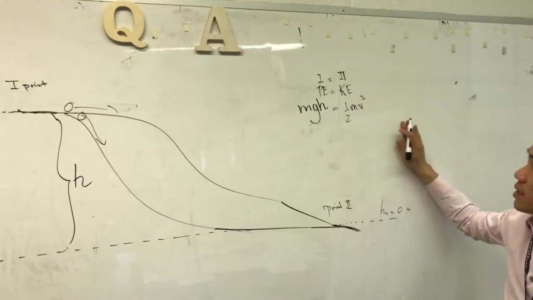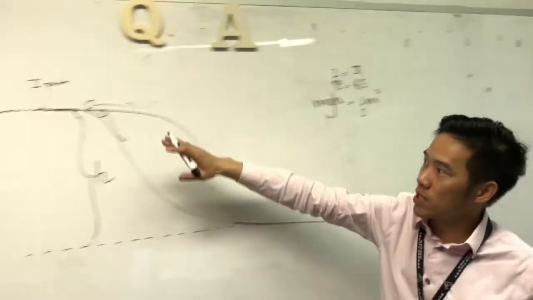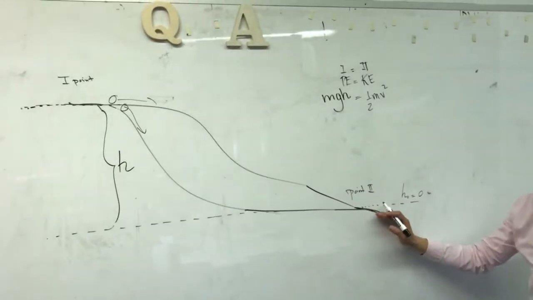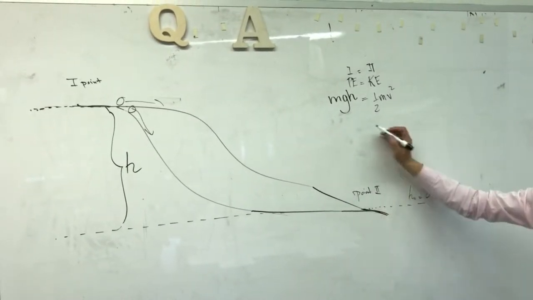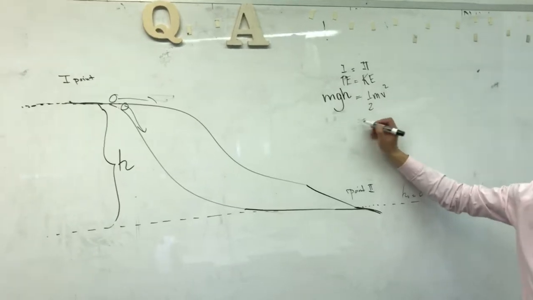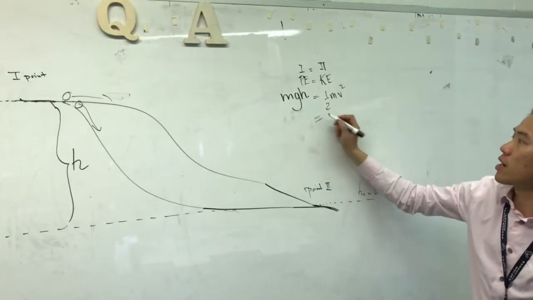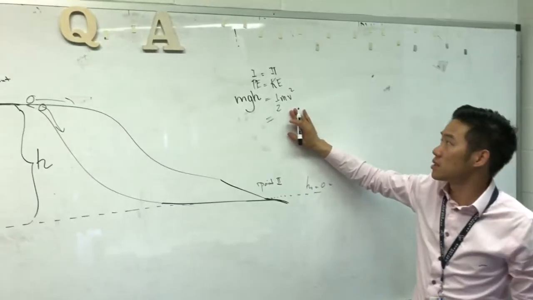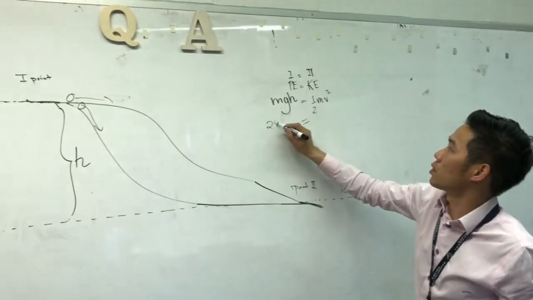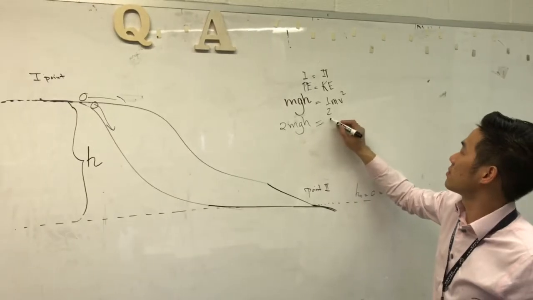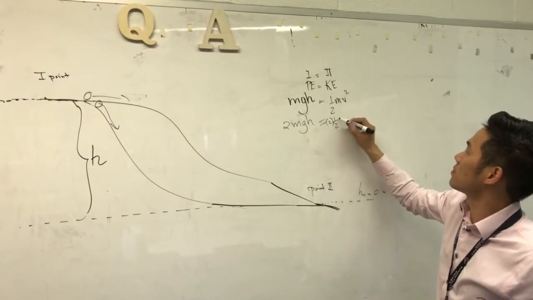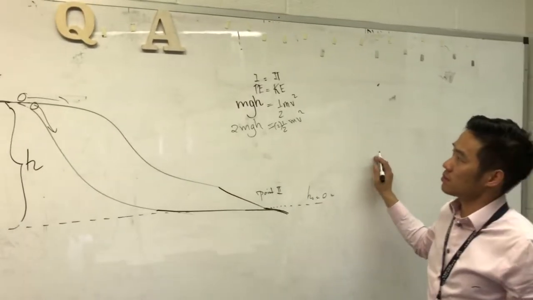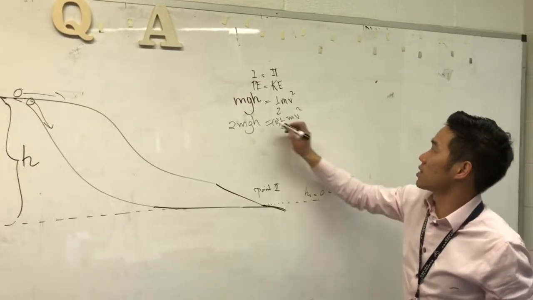So given the height, we're trying to figure out how fast they are going at the end of the ramp on the path. You're going to have to use algebra to figure out what the velocity is. What's the first step? Multiply by 2 on both sides. Then the 2 and the 1/2 cancel out.